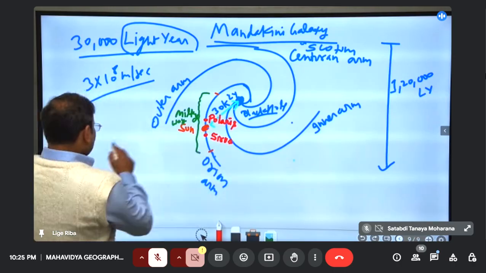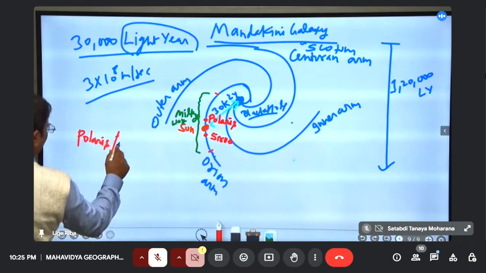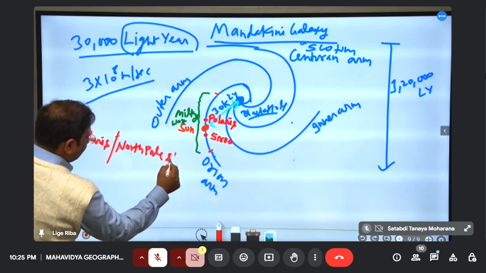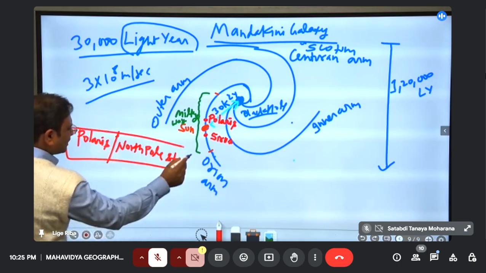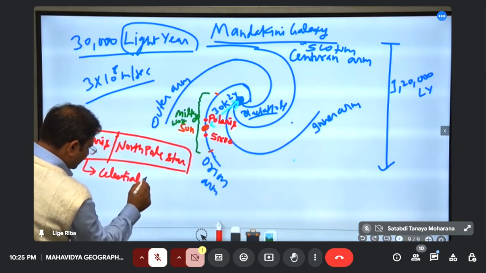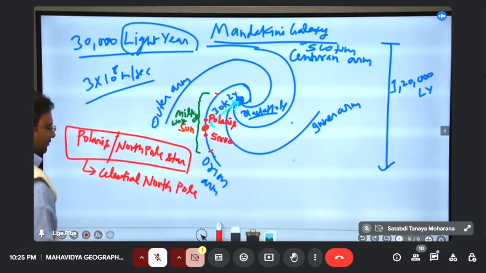So this Polaris or North Pole star is actually called the celestial North Pole of Earth.